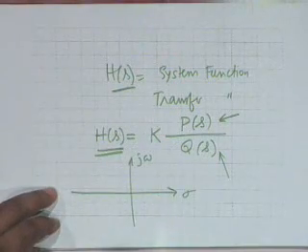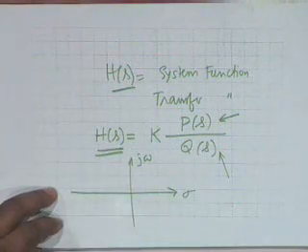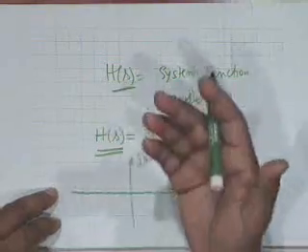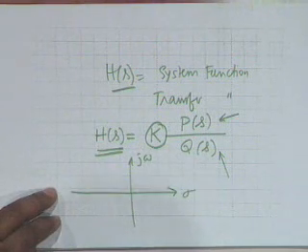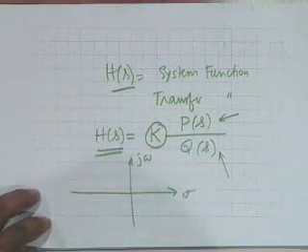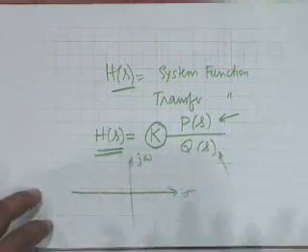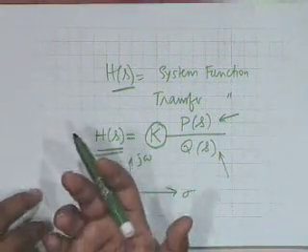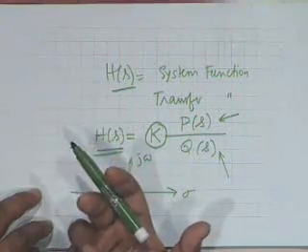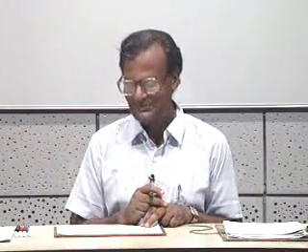For example, you could be given H of 0, or you could be given H of infinity, or H of j1, any value would do. Any value would then characterize it. At the zeros, oh, at the poles you cannot define H of s, so it blows up. Yes, at the zeros H of s is 0, so it's already known. So that's what I'm saying. So the spot value, in addition, should not be at a zero. Yes, it should be at some other point. That is correct.